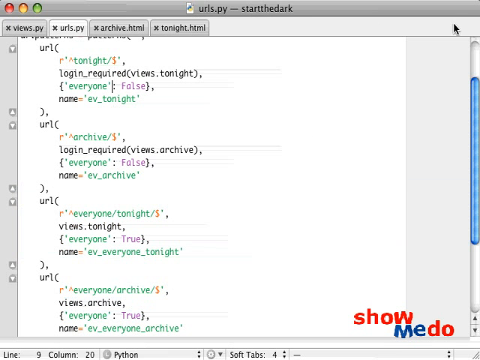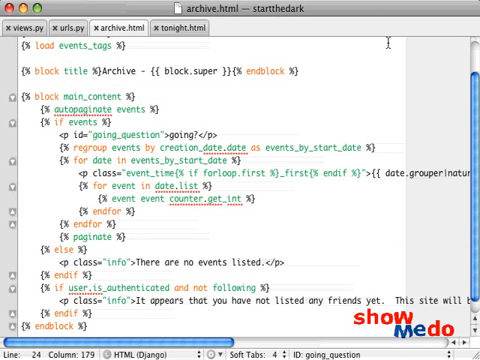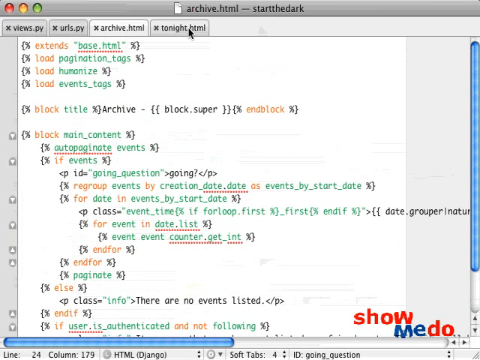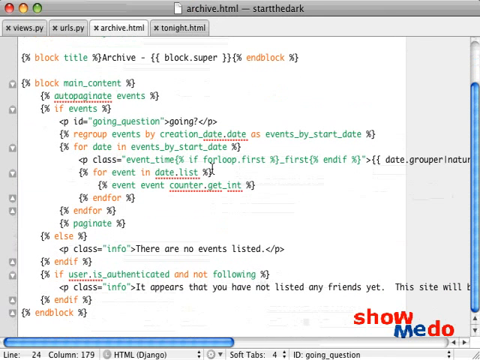and we give names to each of those things. So then I've already built the archive and the tonight templates. There's nothing really special about either of these things. The archive template, I'm regrouping the events by the creation date, and then going through the different dates and labeling them like that.